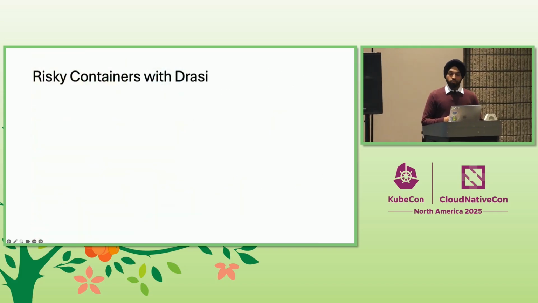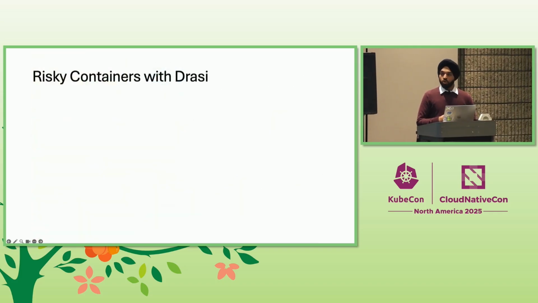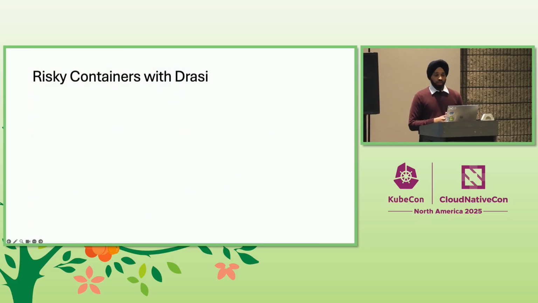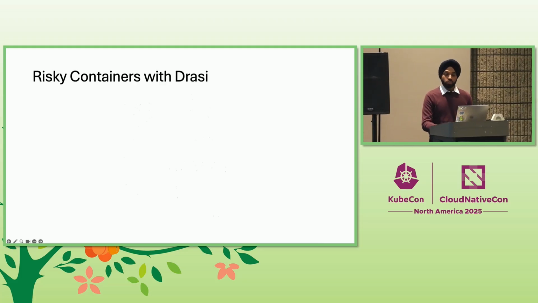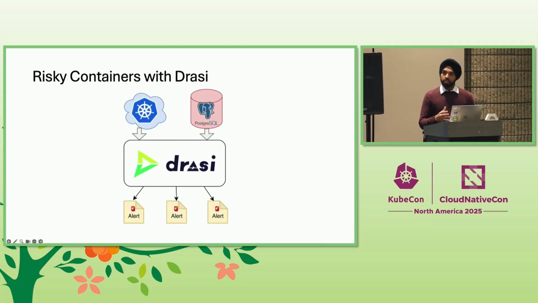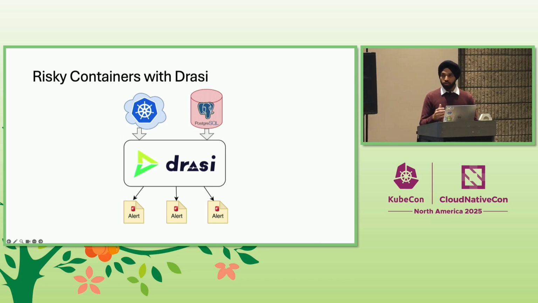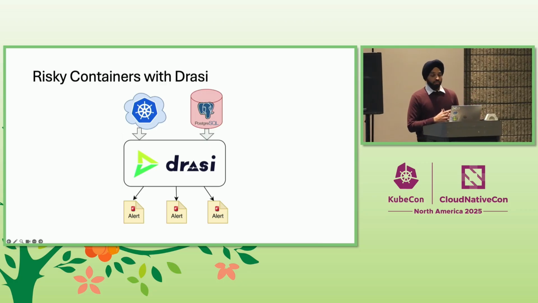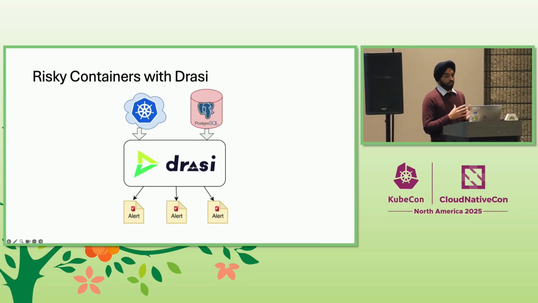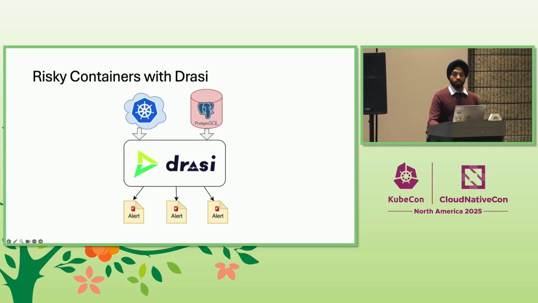So how does the architecture for this scenario look with Drasi? Well, it's the same simple architecture that we saw earlier. We have YAML files telling Drasi about the Kubernetes cluster that we want to watch, and also the security database. And we declare the condition that we want to monitor with a simple graph query. And then we can configure the reaction to send alerts wherever we want. This could be Slack, Prometheus, or PagerDuty, whatever you want.